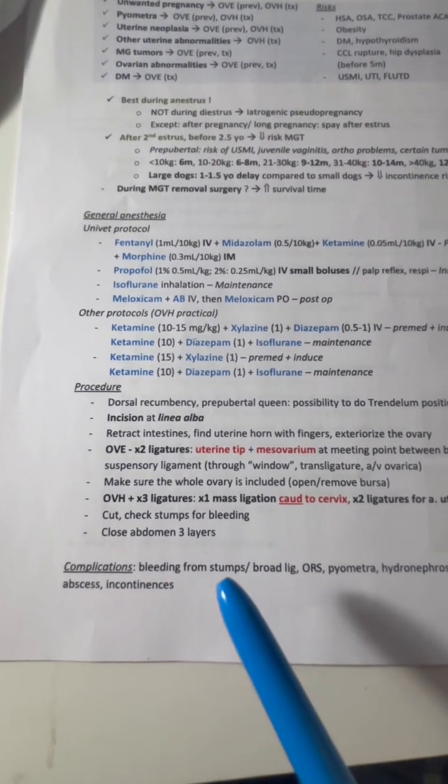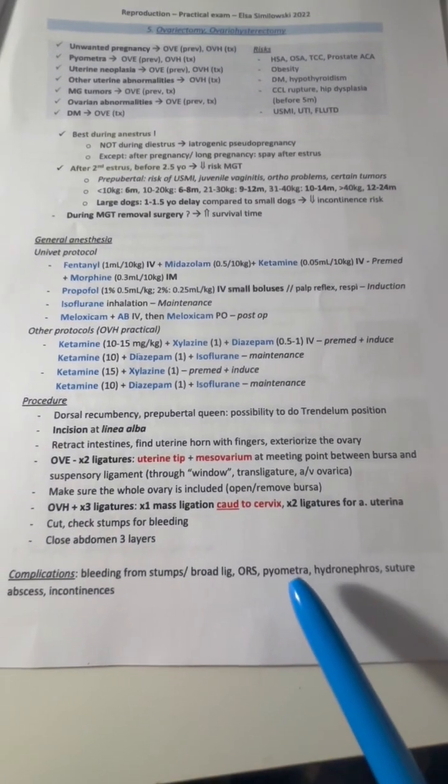Complications include bleeding from the stumps or the broad ligament, pyometra, or suture abscesses.